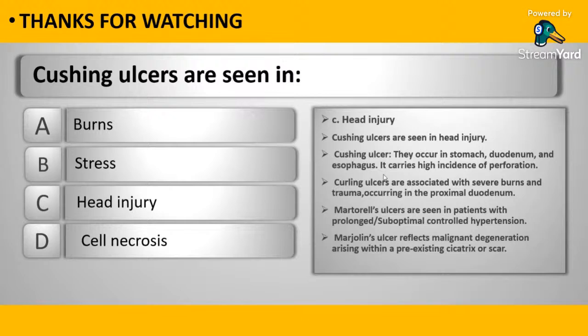Now, Curling ulcers are associated with severe burns and trauma, occurring in the proximal duodenum. Marjolin ulcer reflects malignant degeneration arising within a pre-existing cicatrix or scar. Cushing ulcers are seen in head injury.